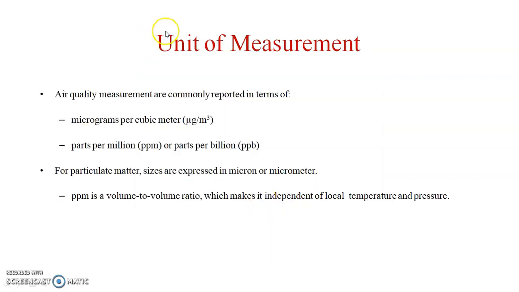Okay. Next, you have to go for units of measurement. Air quality measurements are commonly reported in terms of micrograms per cubic meter, that is µg per m³. Parts per million, which can be simply written as ppm, or parts per billion, which can be simply written as ppb. For particulate matter, sizes are expressed in microns or micrometers. ppm is a volume to volume ratio, which makes it independent of local temperature and pressure. Okay. Next one,